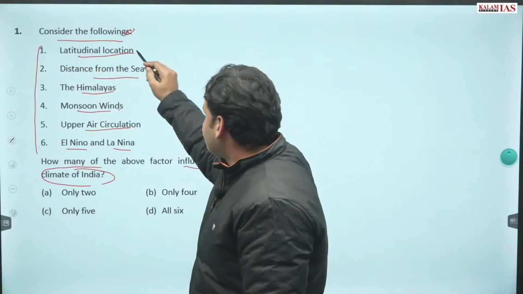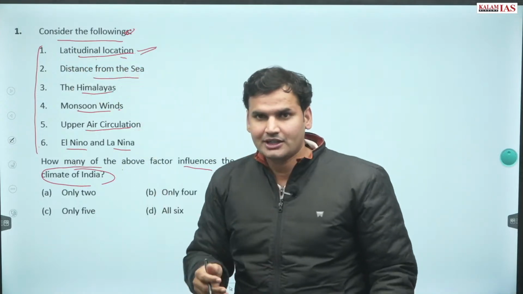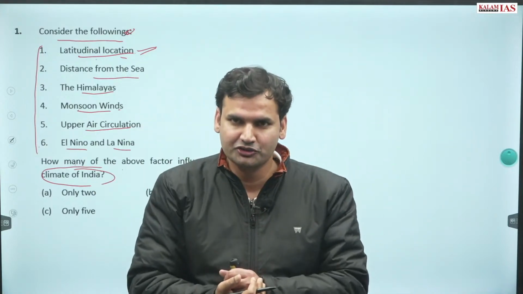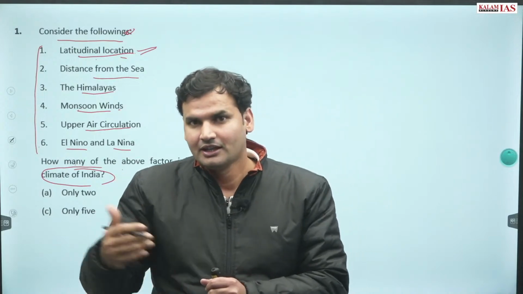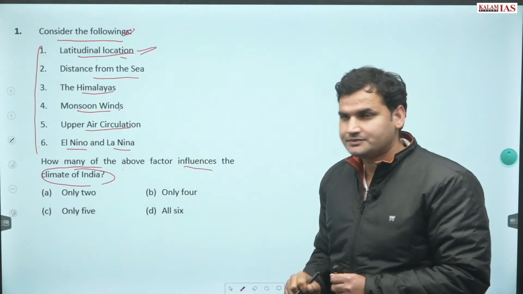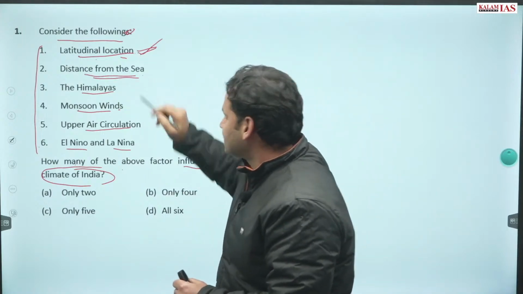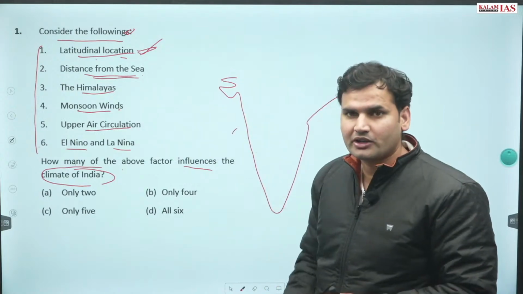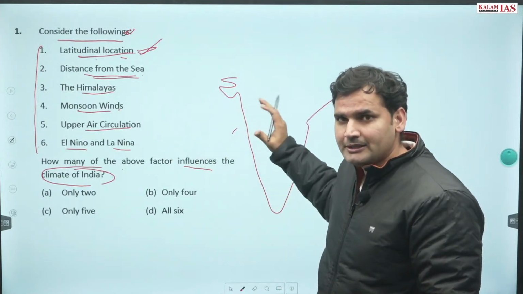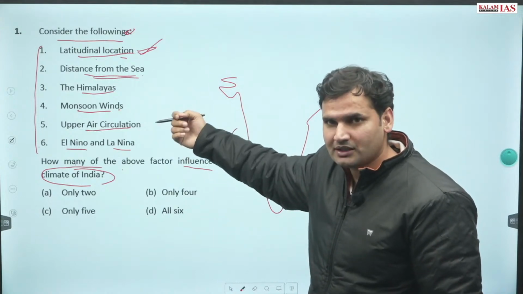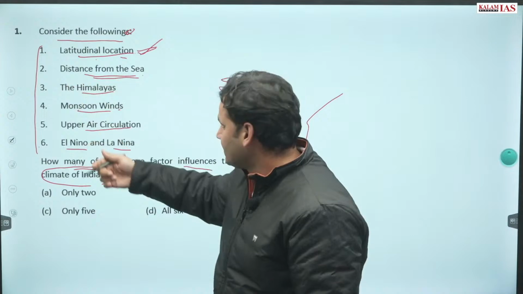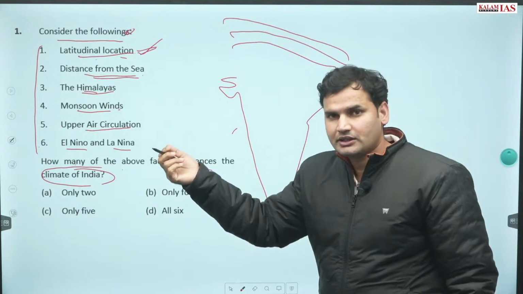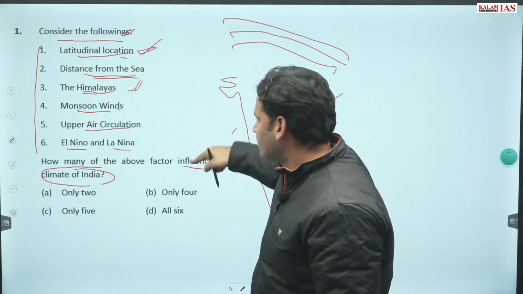Now, taking them one by one. Latitudinal location, definitely location. If India were based on some other latitudes or longitudes instead of where it is situated today, definitely there would be an impact on climate. Then distance from the sea, definitely, because the sea provides a moderating impact. The farther or nearer any city or place is to the sea, definitely there will be an effect on climate. And Himalayas, without an iota of doubt, Himalayas is also influencing the climate of India.